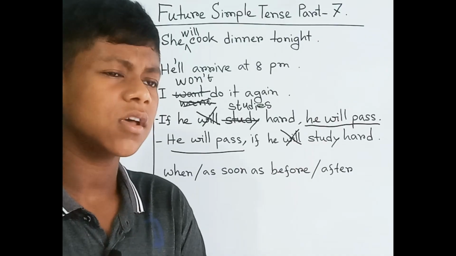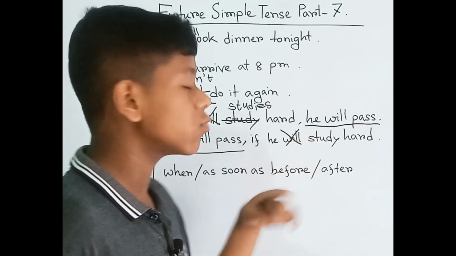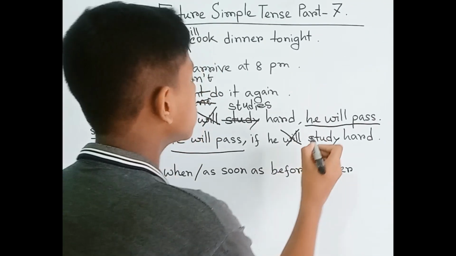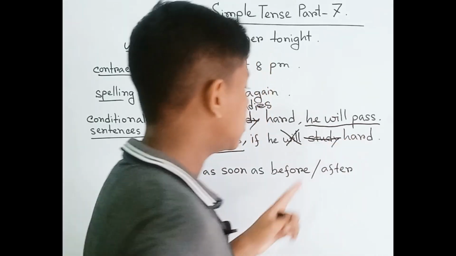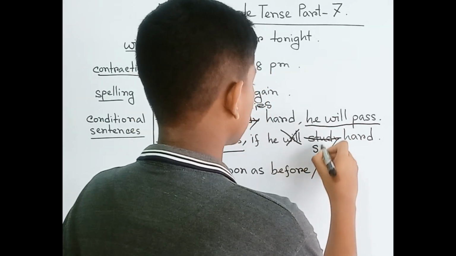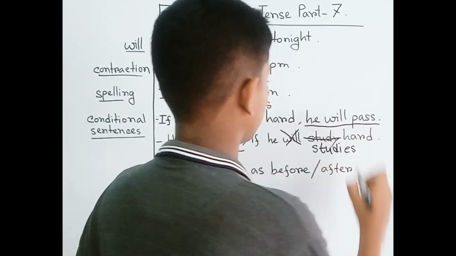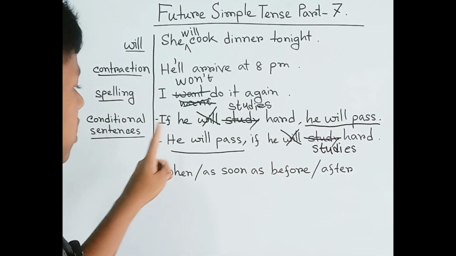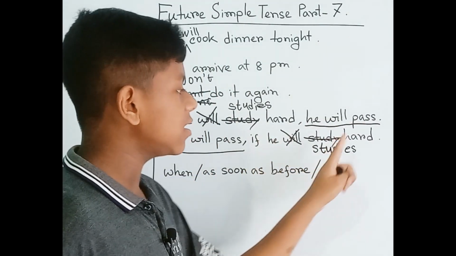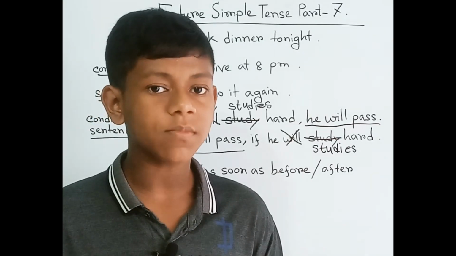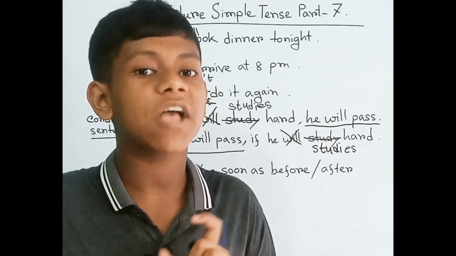Then there won't be any problem. But there's one more structure about this. We have to cut the study and write studies, as you know. So here we can say he'll pass if he studies hard. So the if clause is always present simple.